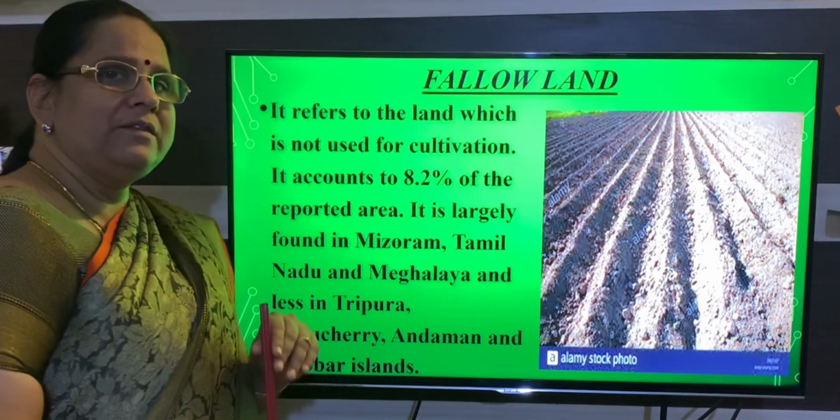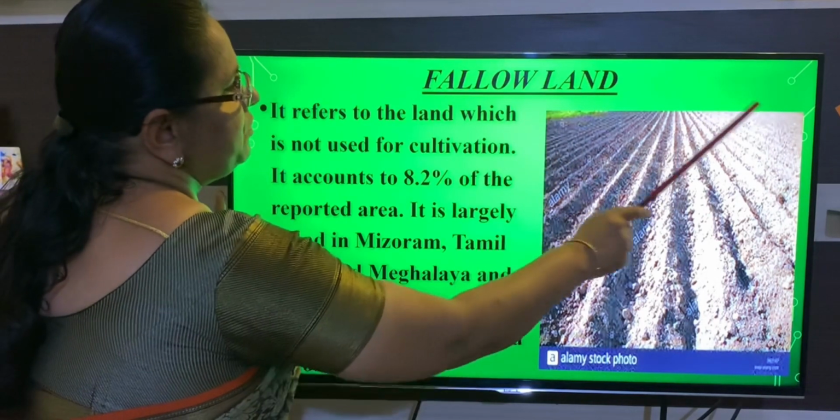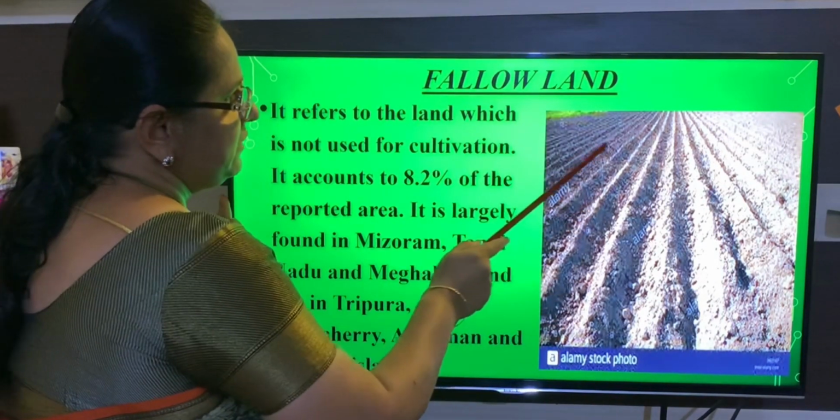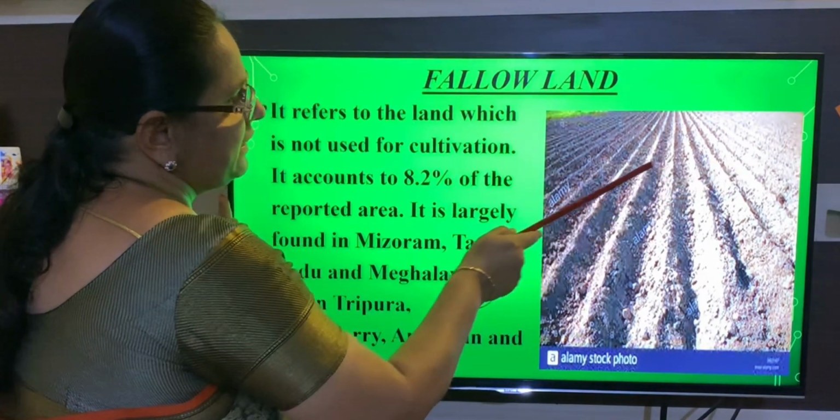Now first one is fallow land. See this picture, children. Can you see this picture? And you can see in this picture, ploughing has been done.